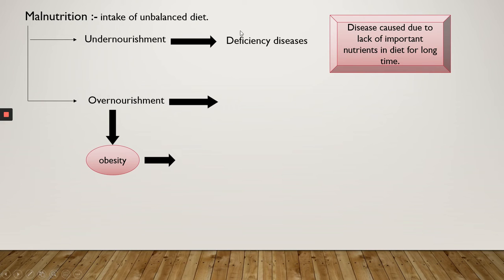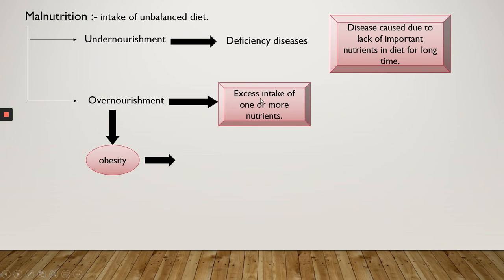Now, deficiency diseases in themselves are a big topic, so let us first discuss overnourishment. Overnourishment is when we are consuming nutrients in excess amount.